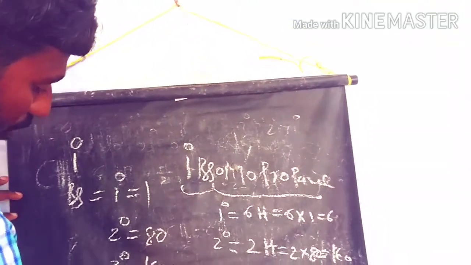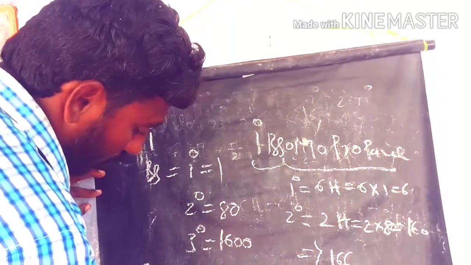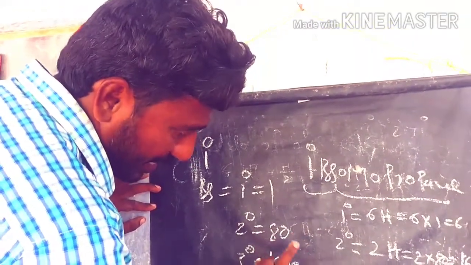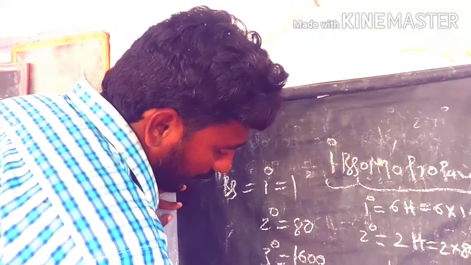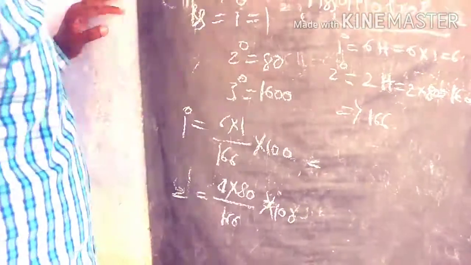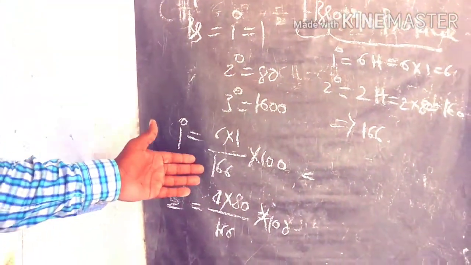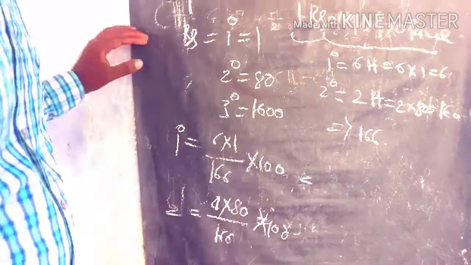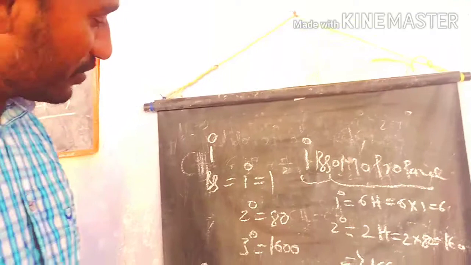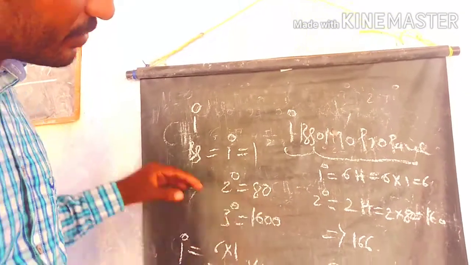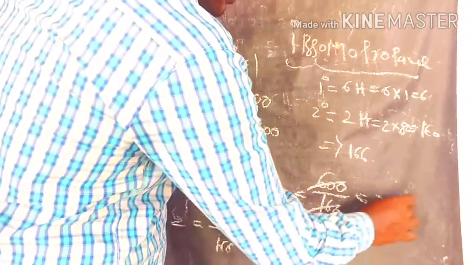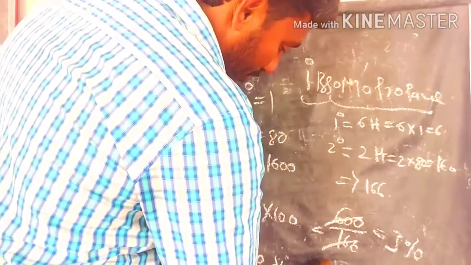And the 2-bromopropane selectivity: here we have 2 secondary hydrogens, so 2 into 80 by 166, into 100. So we can calculate them. We have 6 by 166, that means 600 by 166. So you can multiply, it comes to about 3% of 1-bromopropane. So let's see what is happening.